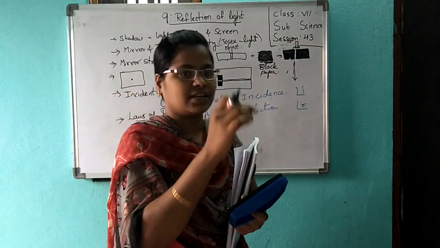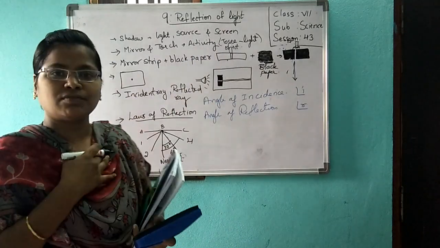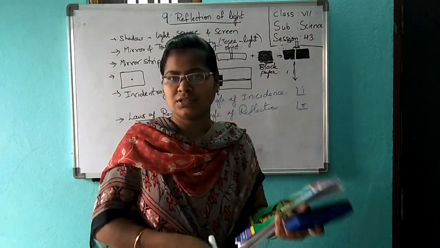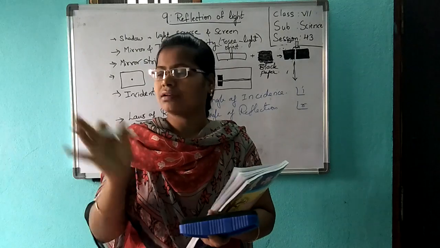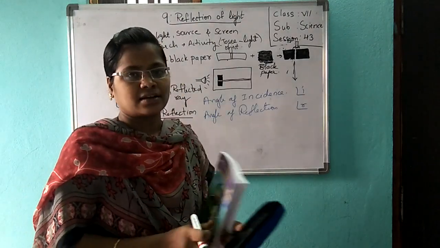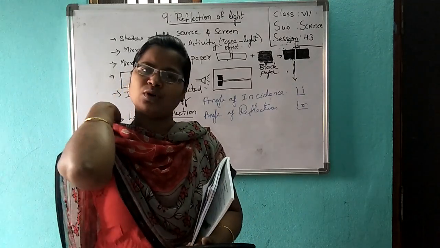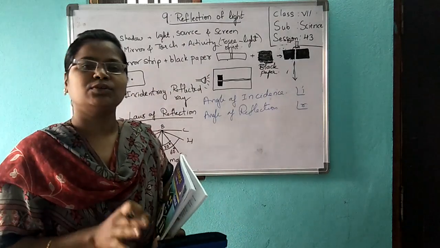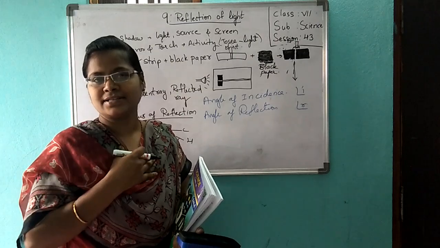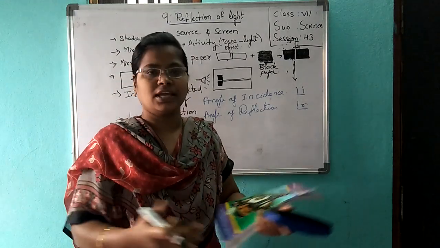Now I told you light travels in a straight line. Okay, now you are watching me and this board. If I put off the lights and close all the windows, I'll make it completely dark. Can you see me or this board? No. You will be unable to see. Why? Because light is not there. No light is falling on me or on the board, so you cannot see anything here.